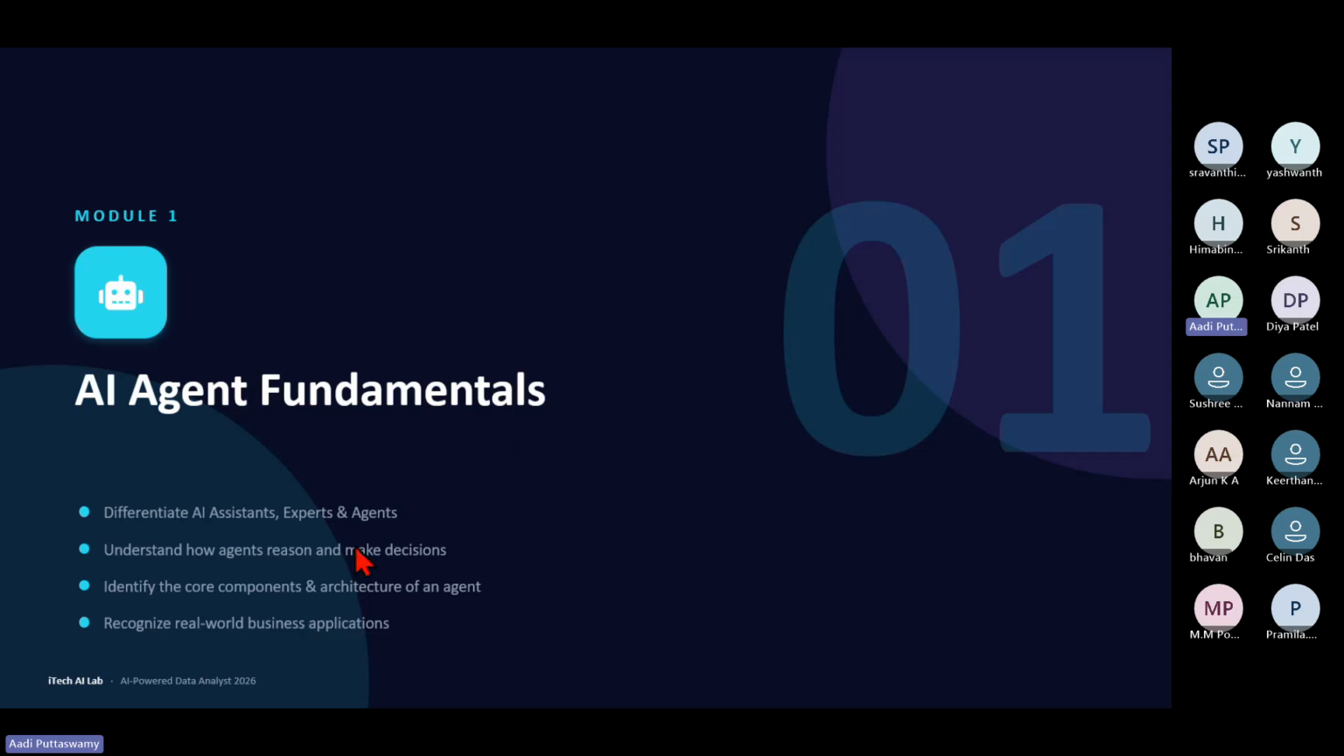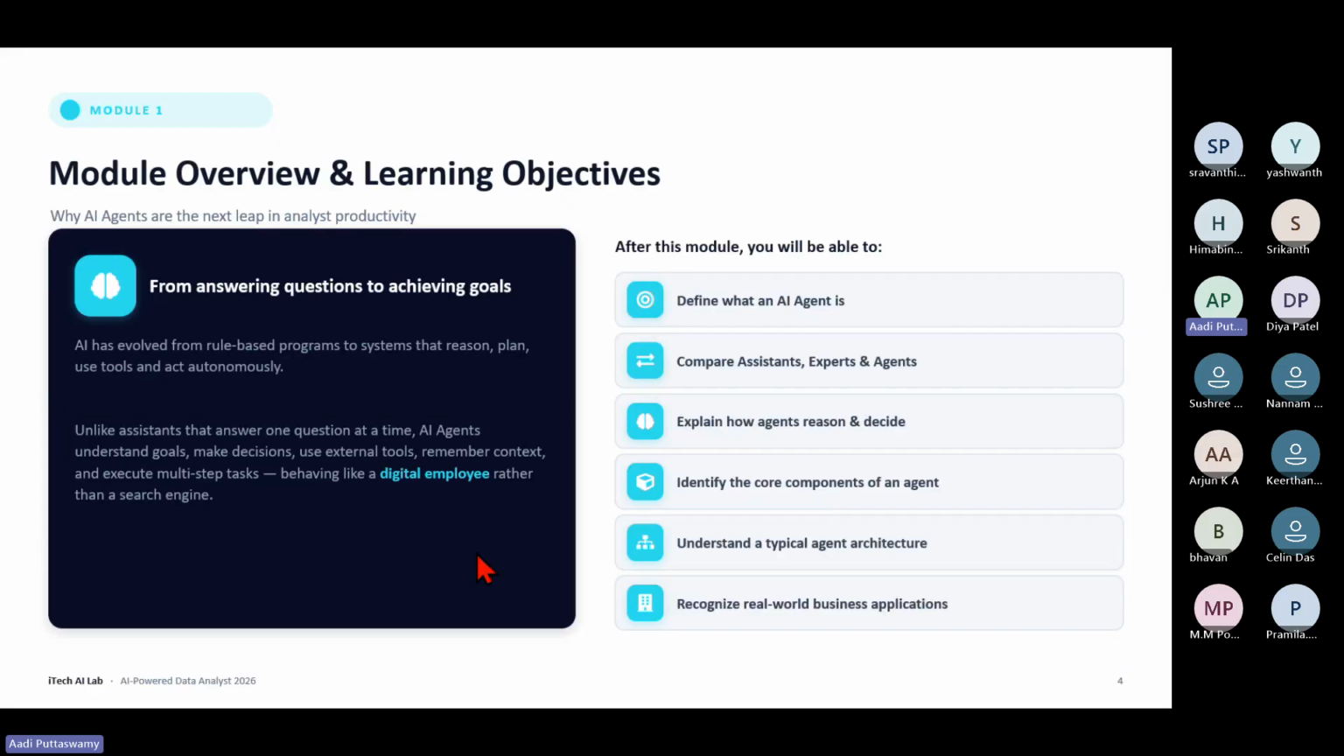Right. First of all, what we'll do is try to understand AI agent fundamentals. This will not be complete practical classes, but we'll create some agents in the end. So what is an AI agent and what are its fundamentals? Why are agents the next leap in the analytics industry, how can productivity be increased in analytics, and how should an analyst use an AI agent? People, AI agents or agentic AI are not available only for analysts. They are available for every single industry now.